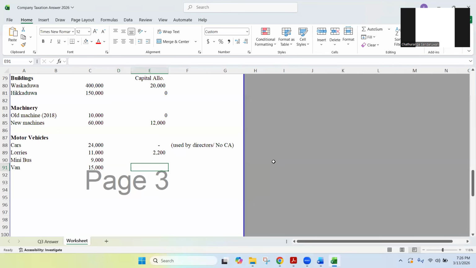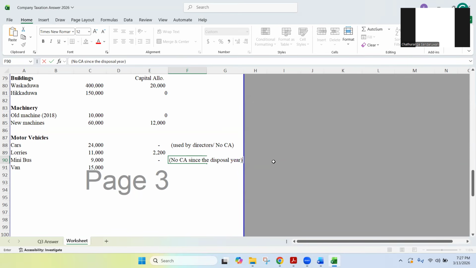Lamai, when it comes to purchase of assets, irrespective of the month or the date, we can claim capital allowances for the whole year. But on the opposite side, for the disposal year, we can't claim capital allowances for the whole year. Because of that reason, no capital allowances. So you can write no CA since the disposal year. These are for your notes actually.